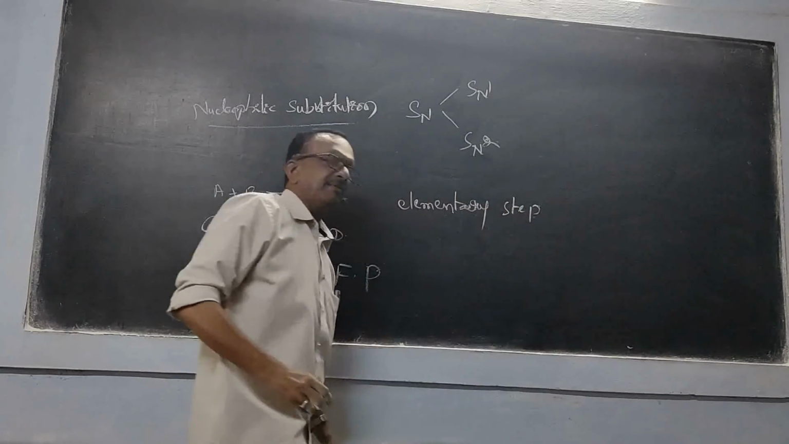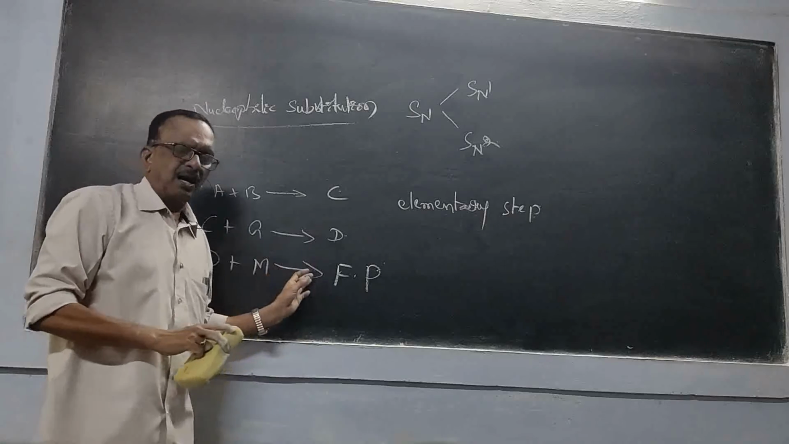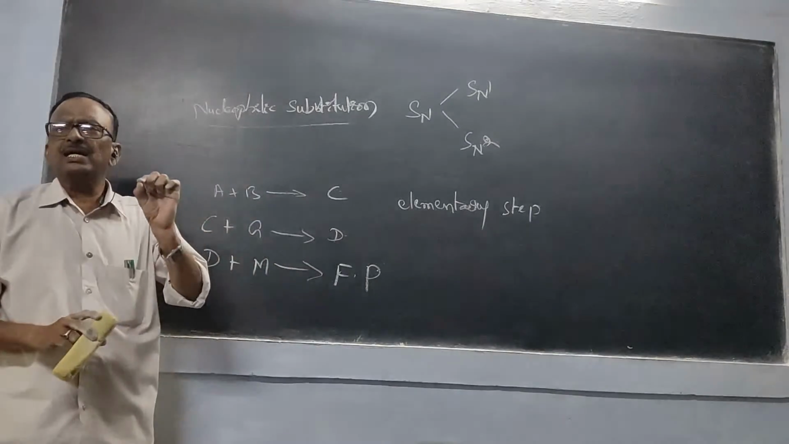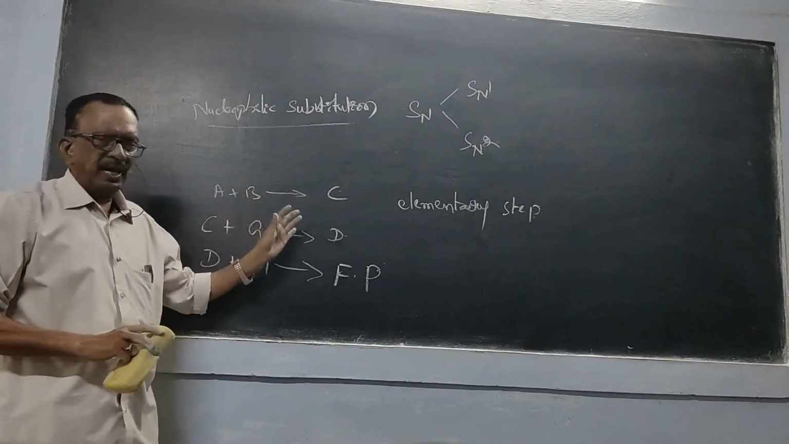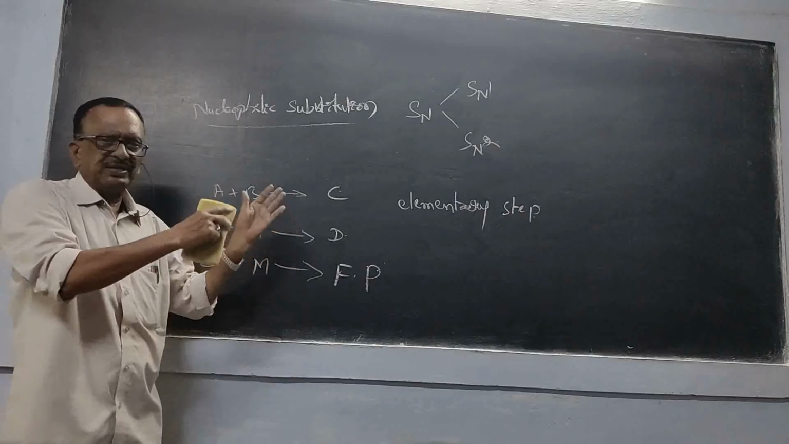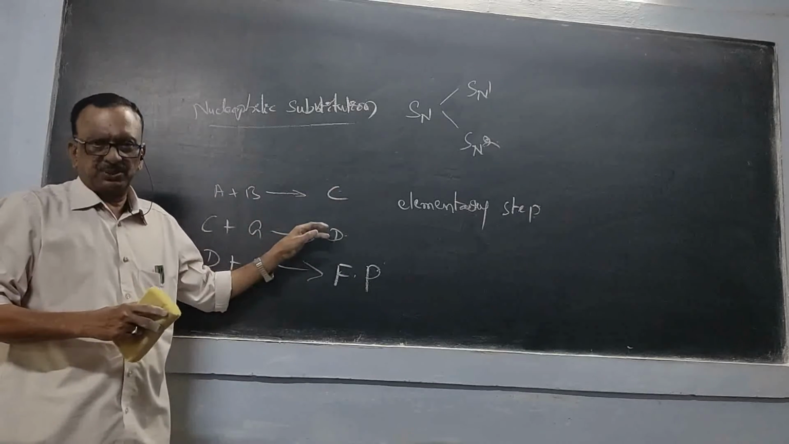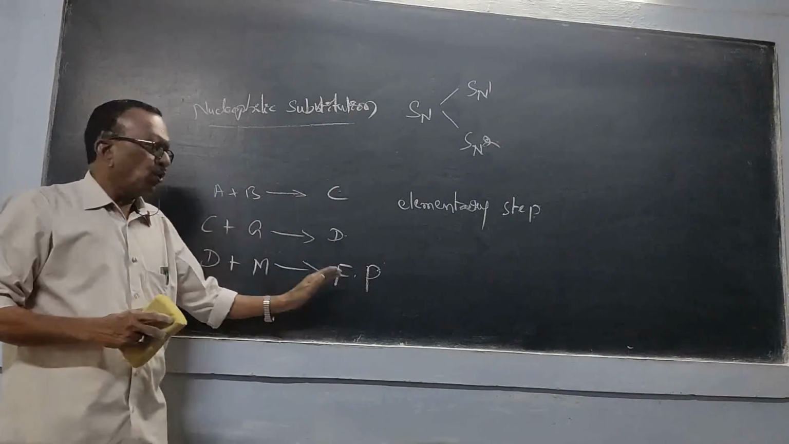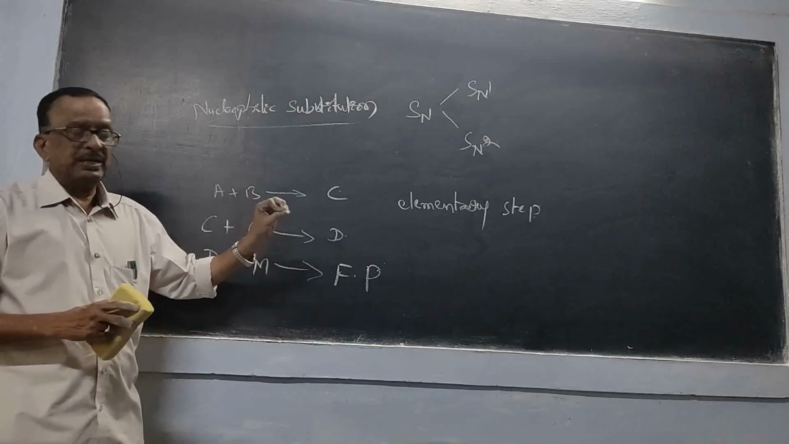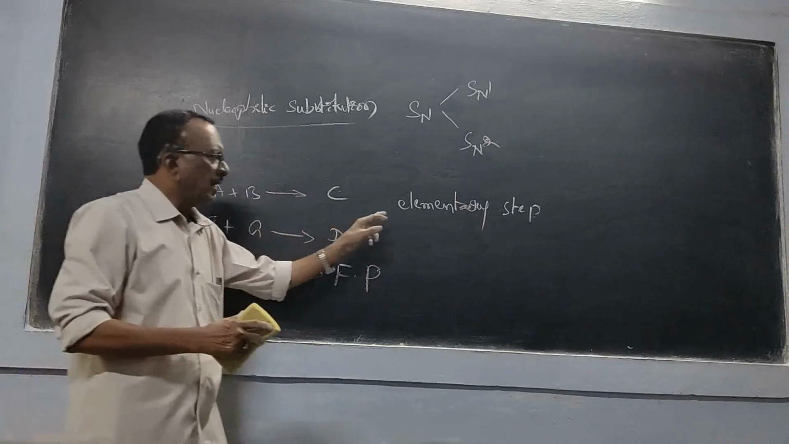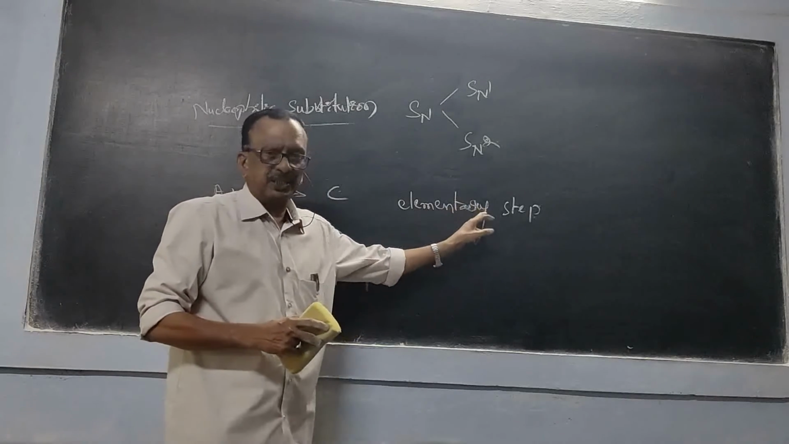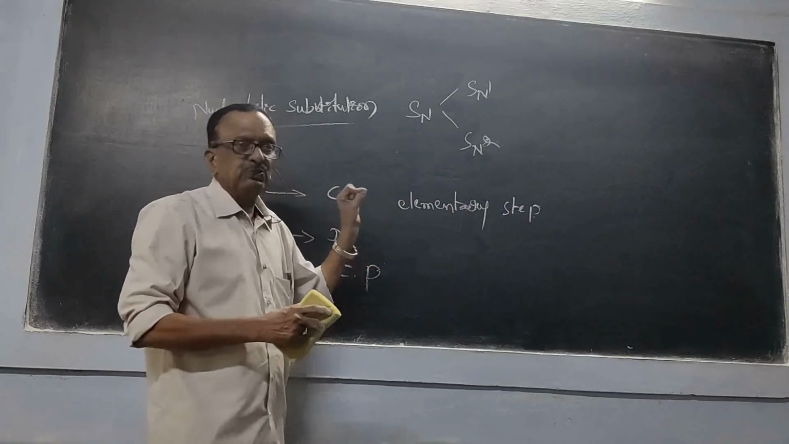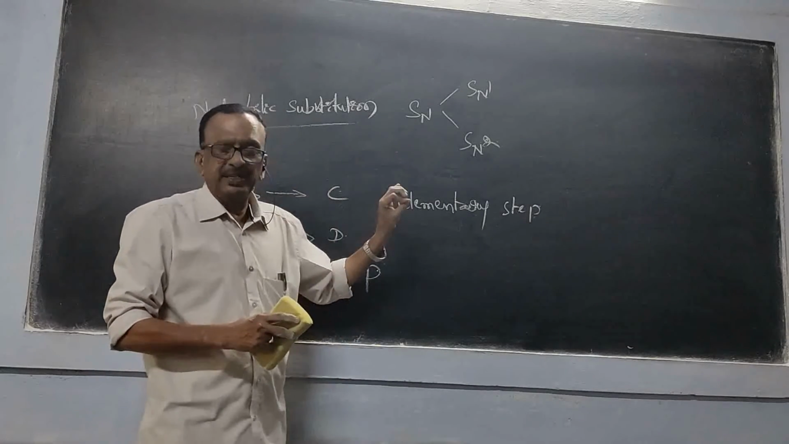So the majority of reactions do not occur in a single step. They have a sequence of elementary steps between the reactants and the final product. Such multiple step reactions have elementary steps, and each individual reaction is called an elementary step.